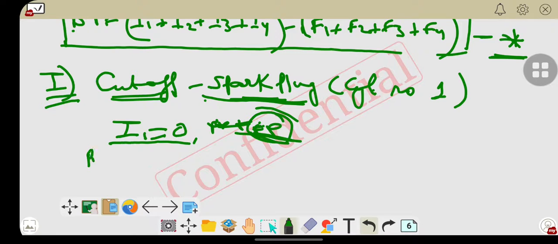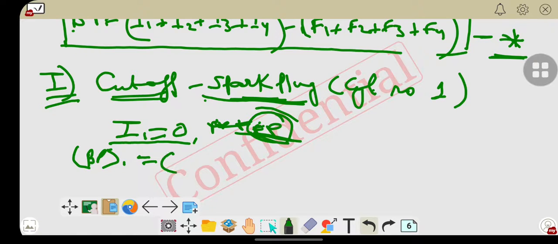So brake power 1, BP1, means the brake power of the engine where the spark plug of the first cylinder is cut off, so we can calculate the brake power of the total number of cylinders. As we all know, BP is the difference between IP and FP.